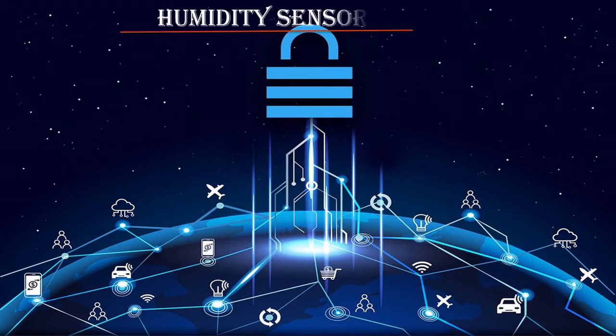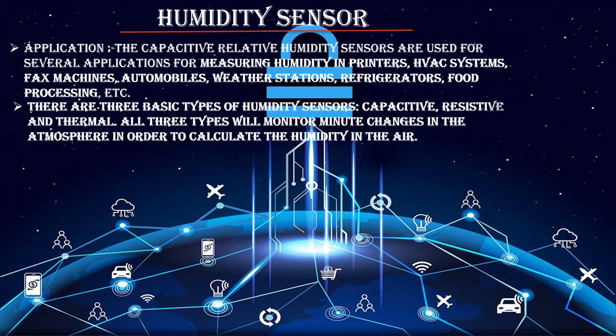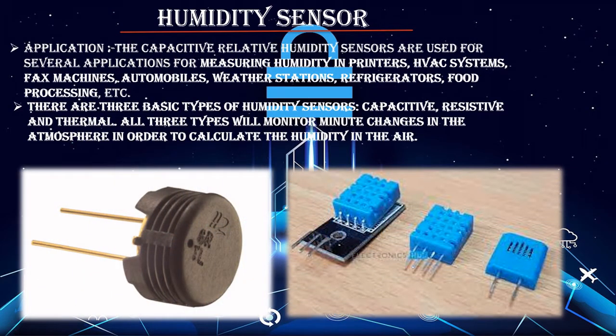Humidity sensor. A humidity sensor is an electronic device that measures the humidity in its environment and converts its findings into a corresponding electrical signal. A humidity sensor works by detecting changes that alter electrical currents or temperature in the air. Next is the blood pressure sensor.